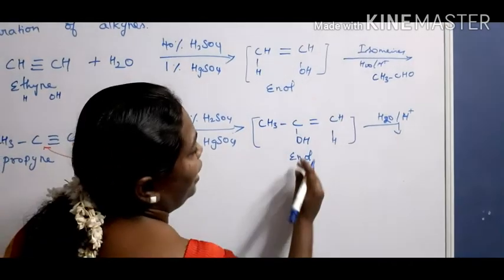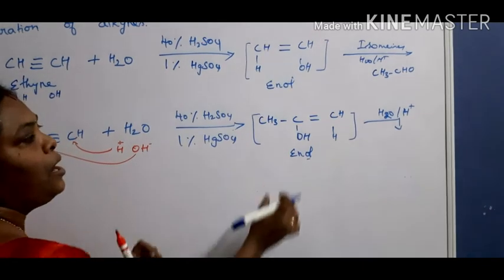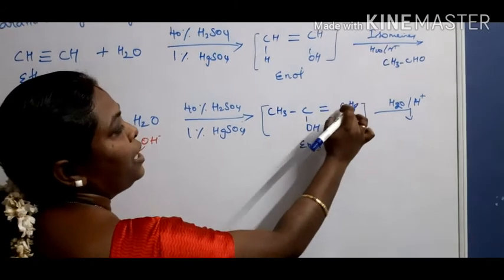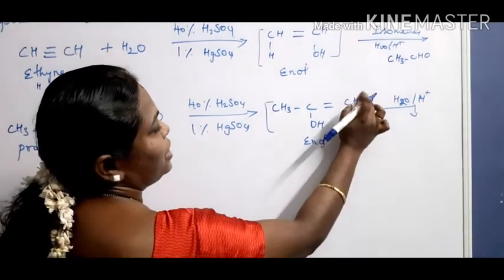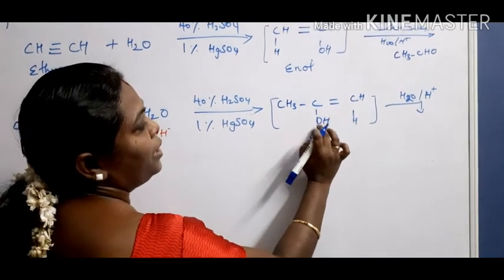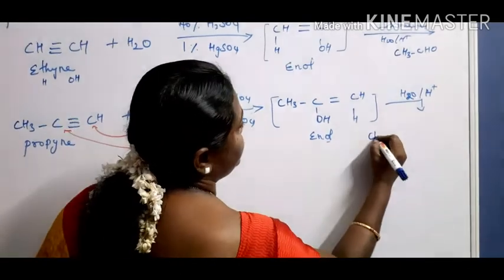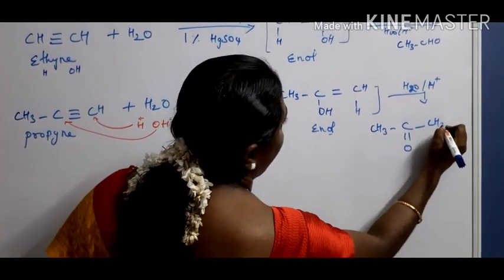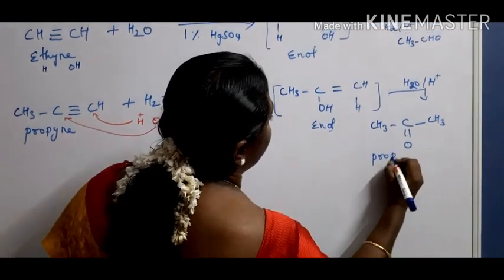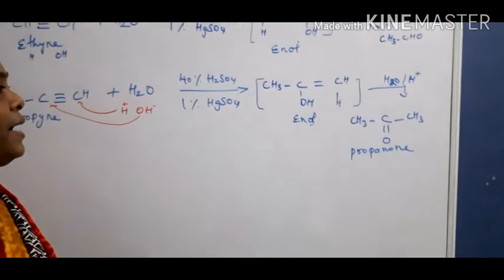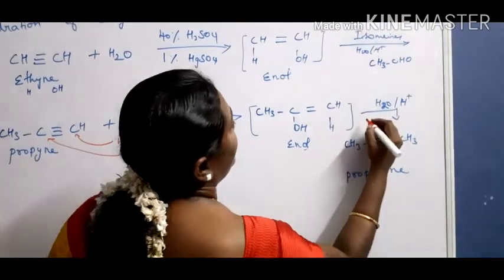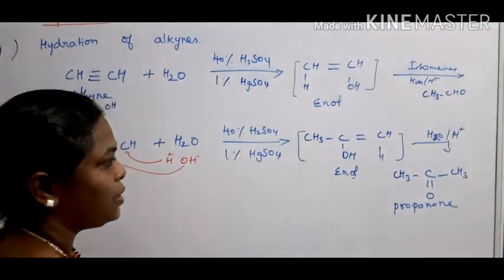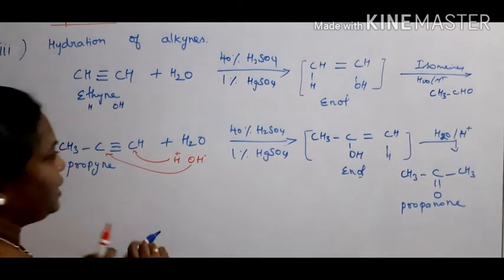What's the product now? As I explained before how the reactions take place, the H is removed from here and takes away this bonded electron and combines with this carbon. Therefore here it forms CH3. The double bond is converted into a single bond. Here a double bond forms. Okay, therefore CH3, C, double bond O, CH3, which we call propanone or otherwise acetone. So here it isomerizes; this interconversion of these two forms is known as tautomerism.